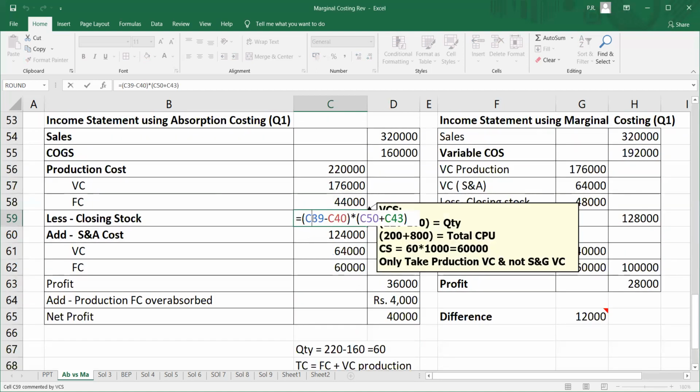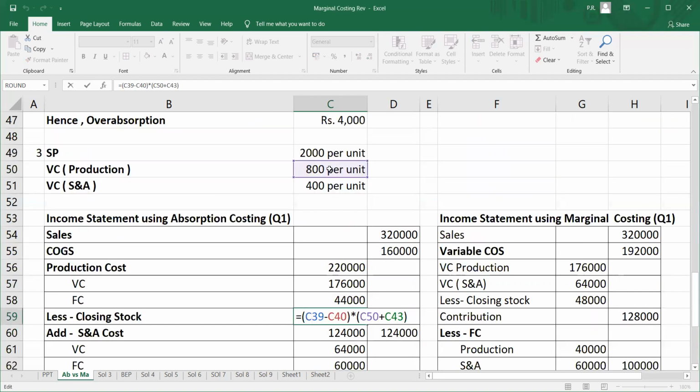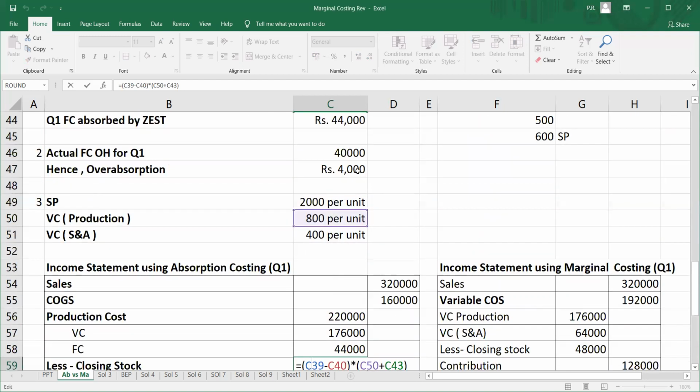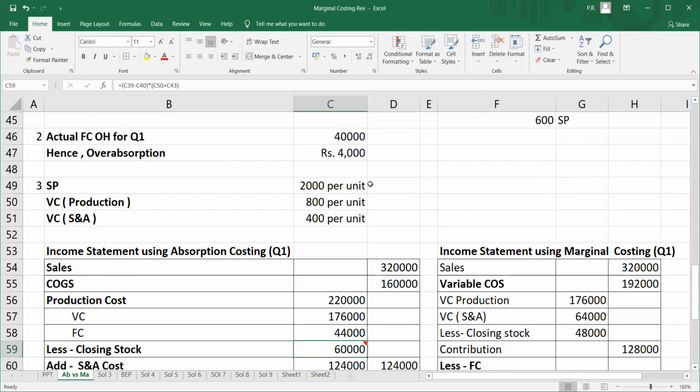In this case, this is how we are valuing it. This is the quantity 60, and this is the variable cost of production, in this case 800 rupees per unit, and we also have the fixed cost absorption rate. This is the variable cost of production, and this is the fixed cost of production per unit. So I'm adding up the fixed cost plus the variable production cost, but only the production cost. It comes to 1,000 rupees. So 1,000 rupees of cost of production per unit into 60 units, it comes to 60,000.